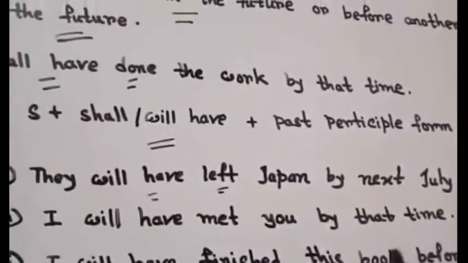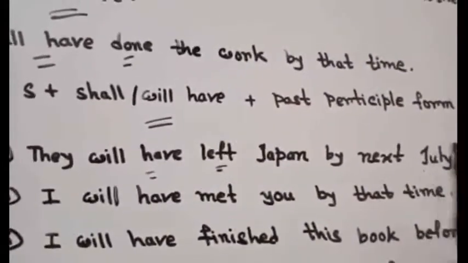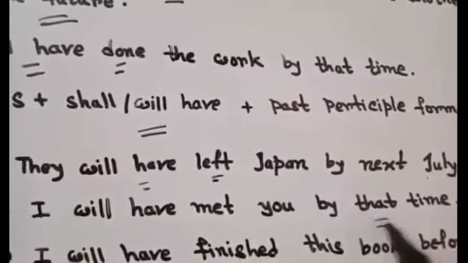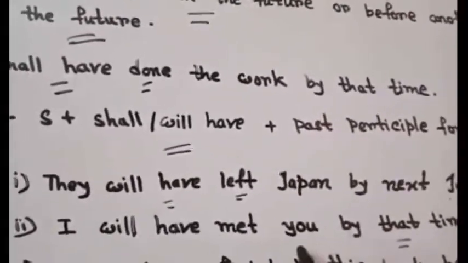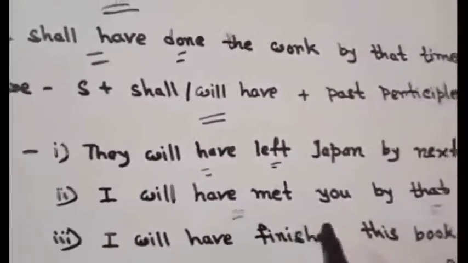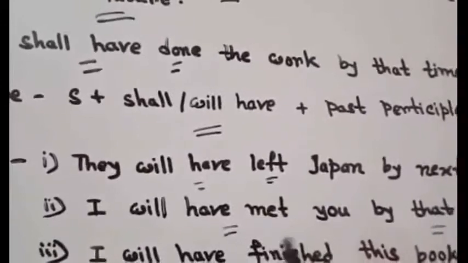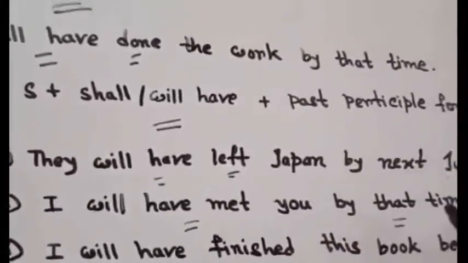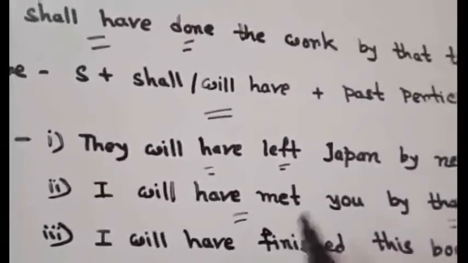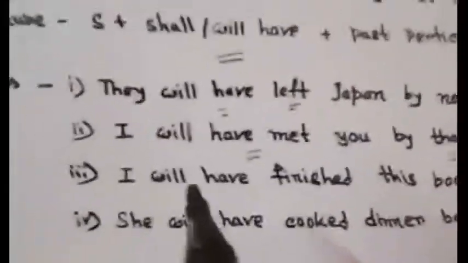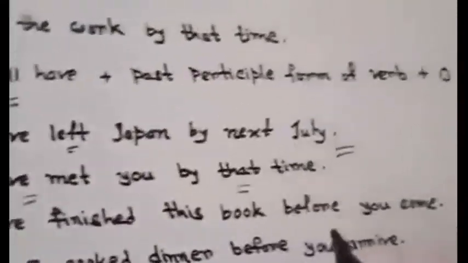This sentence is similar to the first one because this sentence also means that before this point of time I will have met you. So this action will be completed before this point of time in future. So this is also an example of future perfect tense. Now see the next example, I will have finished this book before you come.